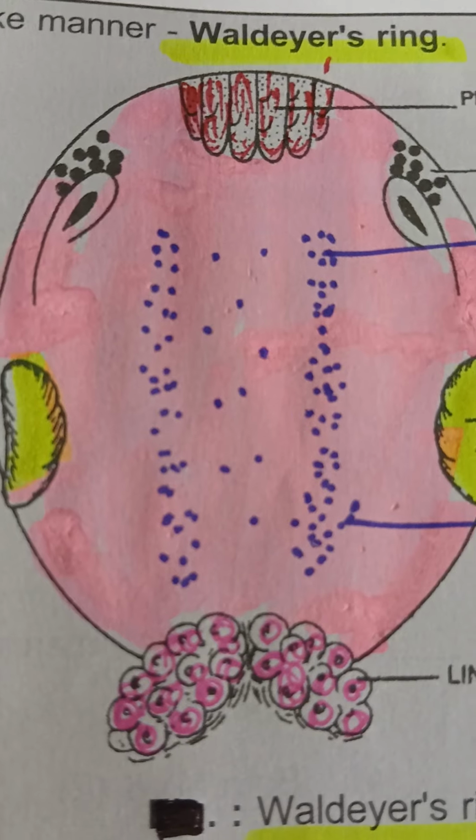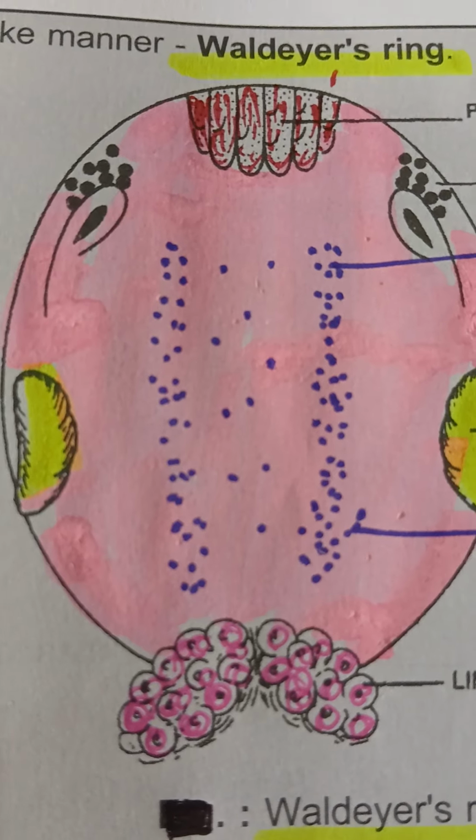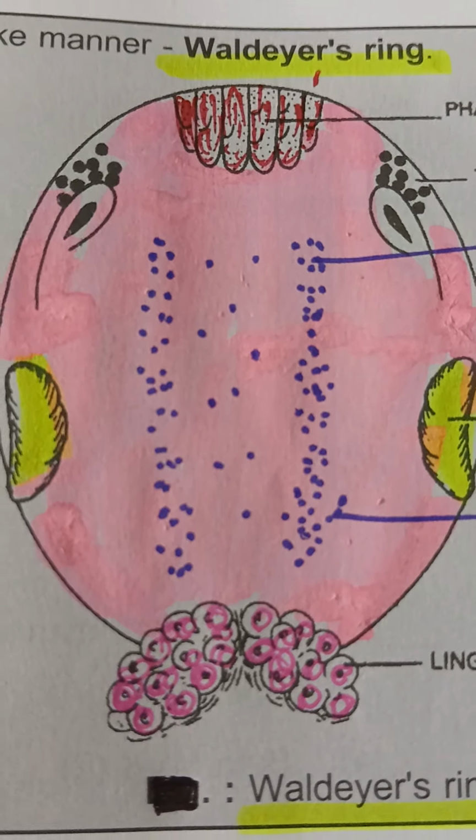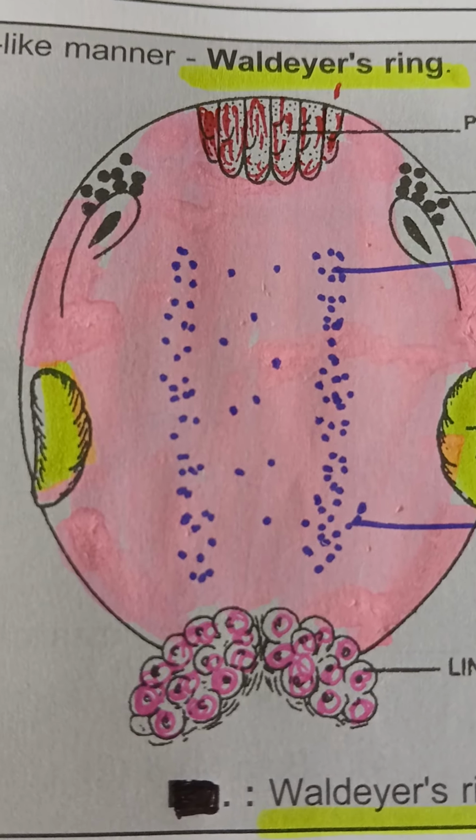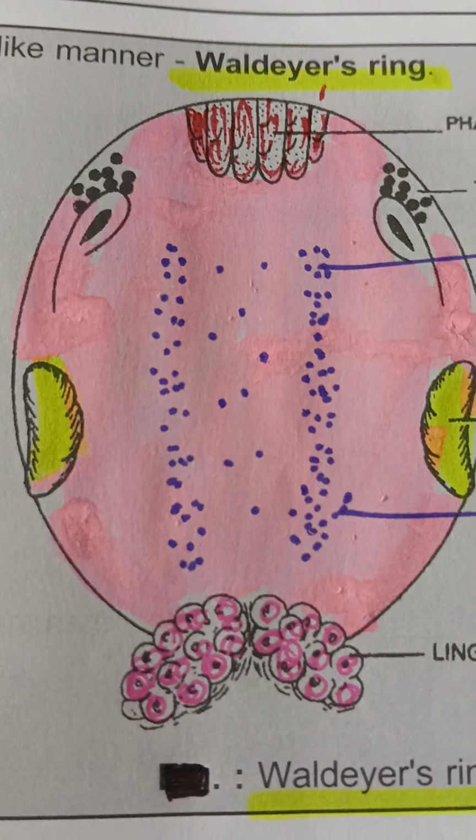To learn about Waldeyer's ring, which is a part of the gastrointestinal tract. It means it is a ring of lymphoid tissue which is present in your throat that acts as a first line of defense against inhaled or ingested pathogens.